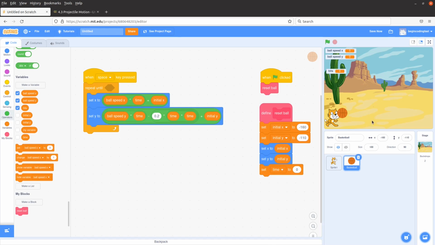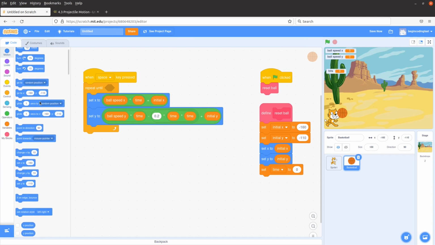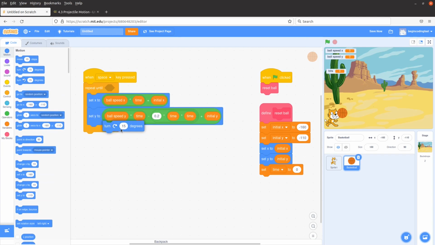And I want to spin the ball every time I have a movement. That's why I have to turn the ball by 15 degrees every time the motion is set up. And I have to complete this one, repeat until something. So I want the ball to have a projectile motion until the ball has really touched the parrot or the ball has moved away from the screen shown on the game panel.